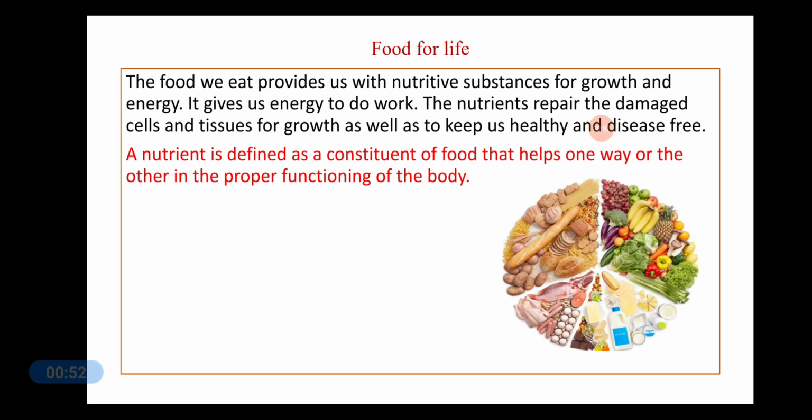The food that we eat contains nutrients which are necessary for building everything from muscles and bones to the brain and the heart. We drink milk and eat different types of food like bread, chapati, rice, butter, ghee, vegetables, fruits, meat, eggs, pulses, etc. So the food we eat provides us with nutritive substances for growth and energy.